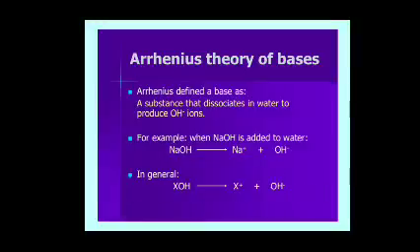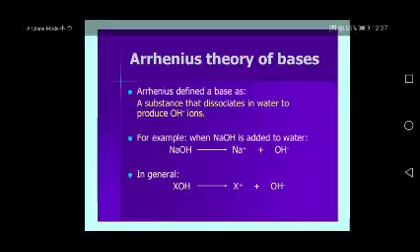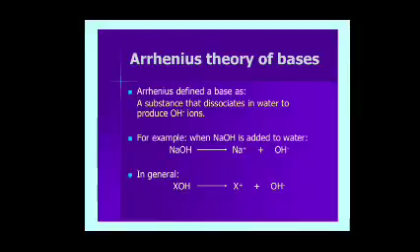Arrhenius theory of bases. Arrhenius defined a base as a substance that dissociates in water to produce OH minus ions. A base is a substance that ionizes in water, producing OH minus ions in aqueous solution, and is called an Arrhenius base.